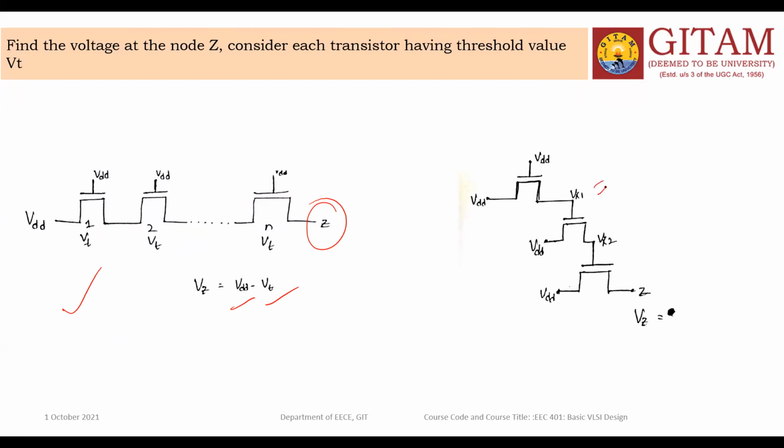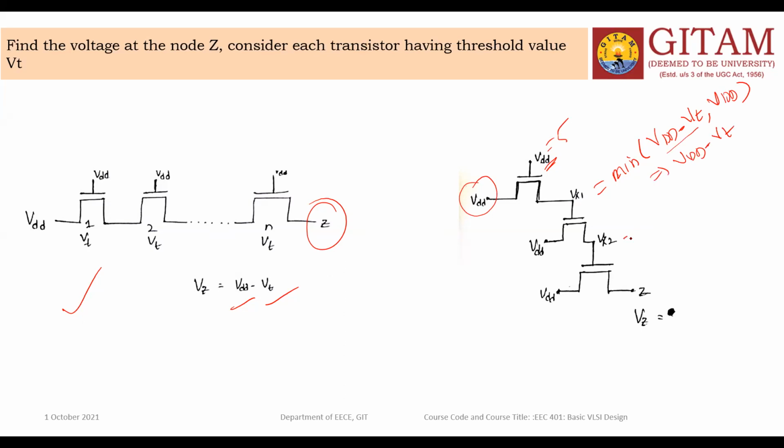Vx1 is equal to the minimum value of VDD minus VT, comma, input VDD. For example, this is 5 volts. What is the minimum value now? So for Vx1, the answer is VDD minus VT.